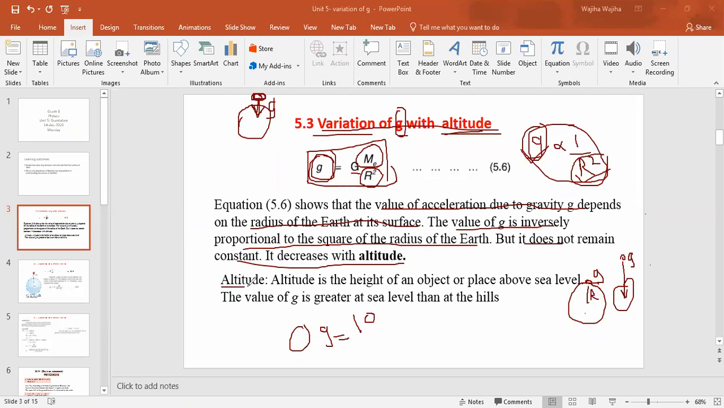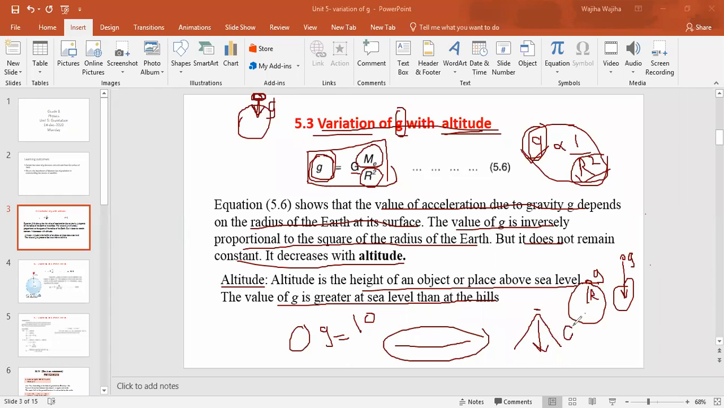What is altitude? I told you at the start, it is basically the height of an object or place above the sea level. The value of g is greater at sea level than on a hill. If you see the sea level, it is near the surface of the Earth, so the value of g will remain the same. But if you move toward the hill and stand over here, the value of g will start decreasing, right?